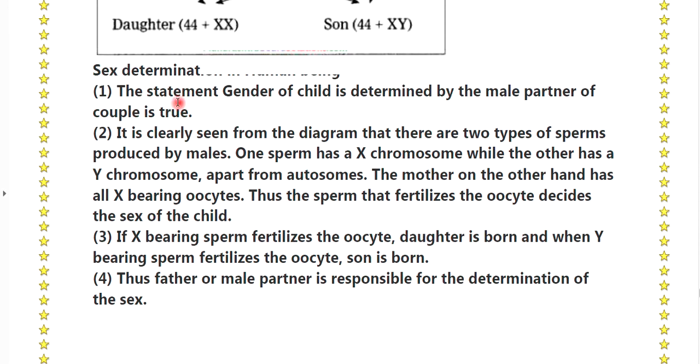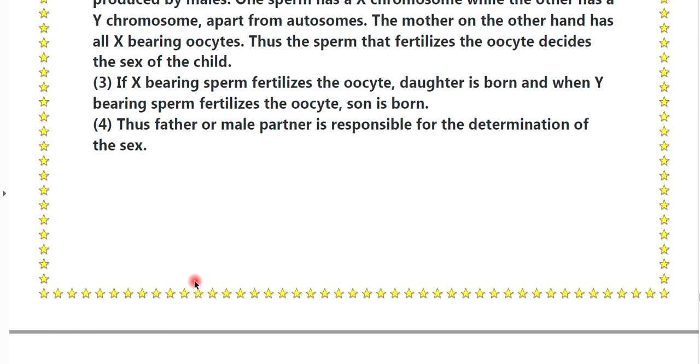Okay, first, the statement that the gender of the child is determined by the male partner of the couple is true. Second, it is clearly seen from the diagram that there are two types of sperm produced by the male. One sperm has the X chromosome while the other has the Y chromosome. Apart from the autosomes, the mother on the other hand has X bearing oocytes. Thus the sperm that fertilizes the oocyte decides the sex of the child. Third, if an X bearing sperm fertilizes the oocyte, a daughter is born, and when a Y bearing sperm fertilizes the oocyte, a son is born. Thus the father or male partner is responsible for the determination of the sex.